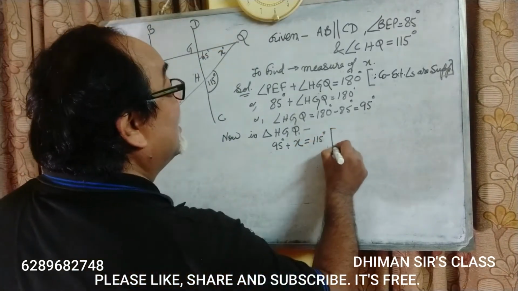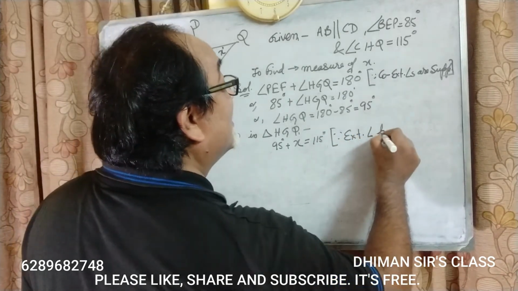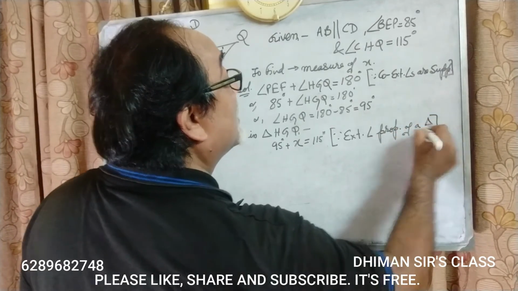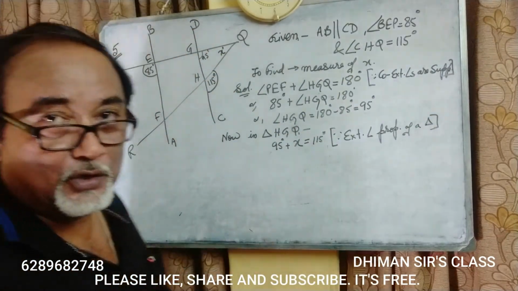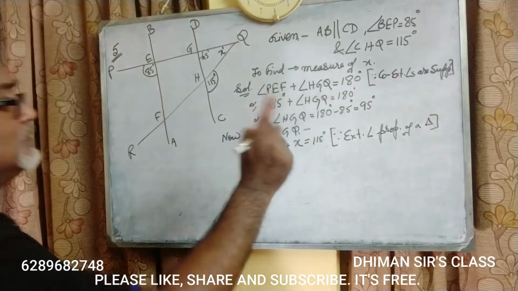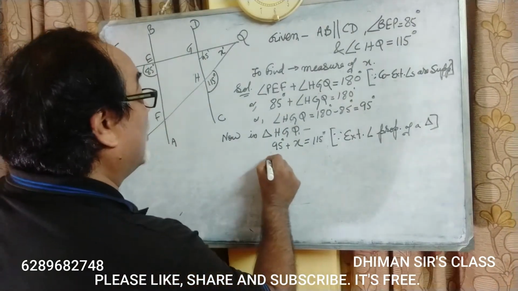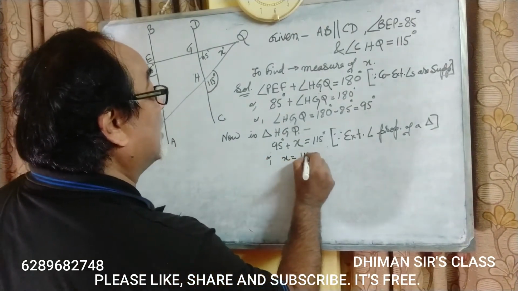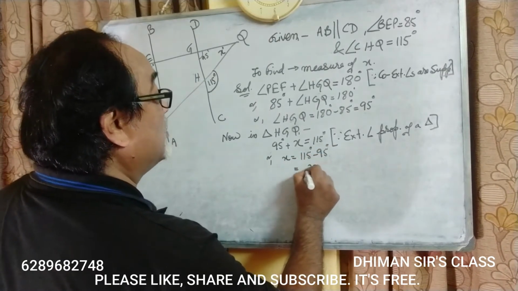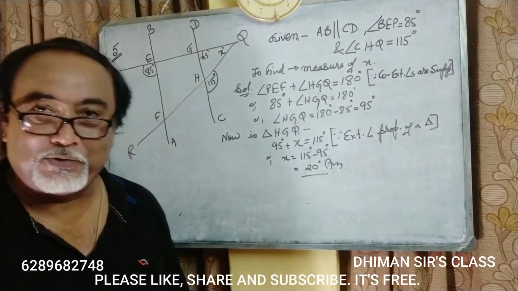So, since exterior angle property of a triangle, you must go to this video, exterior angle property of a triangle. Okay? So, you must see that video and then you will be able to understand this. Or X is equal to 115 degree minus 95 degree is equal to 20 degree. This is the answer. Okay, students?